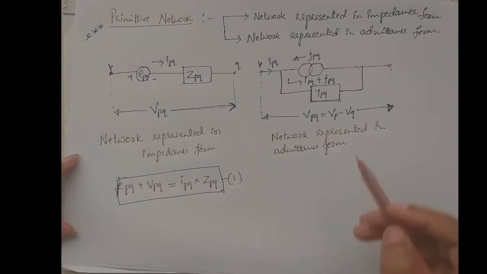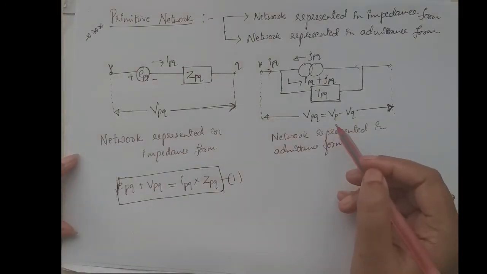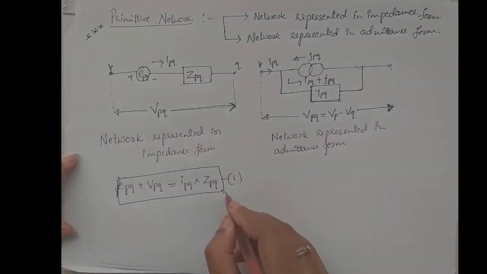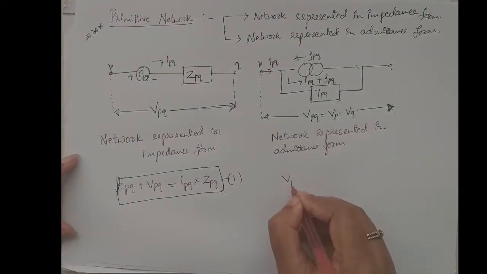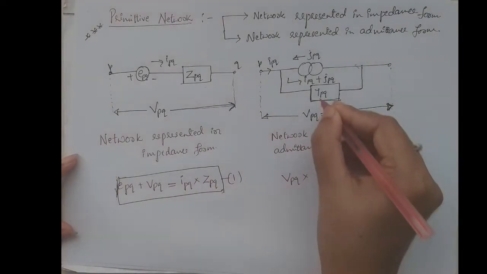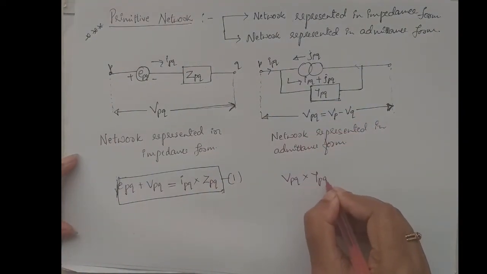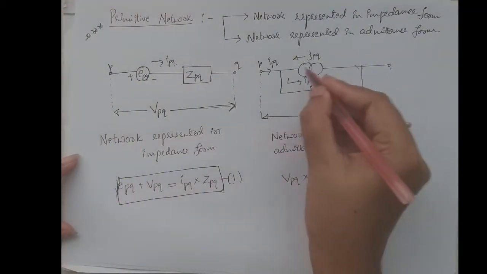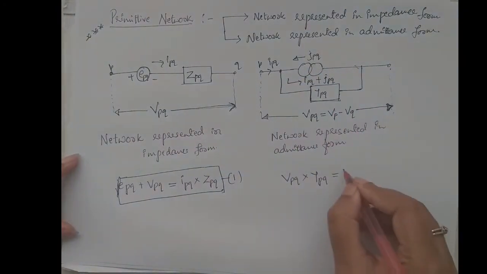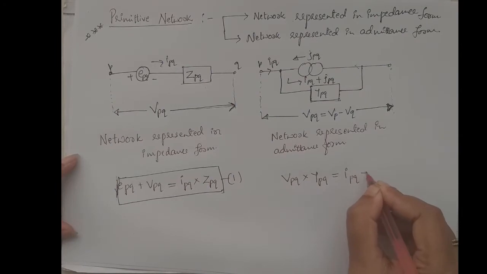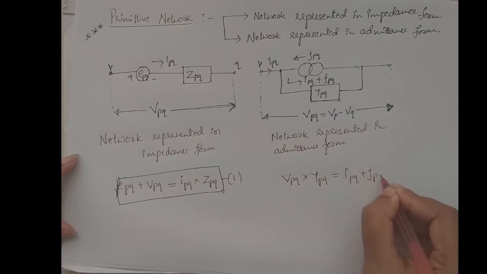Next, by taking the admittance network and considering Ohm's law, VPQ into YPQ is equal to, here the two currents will get added, so IPQ plus JPQ.